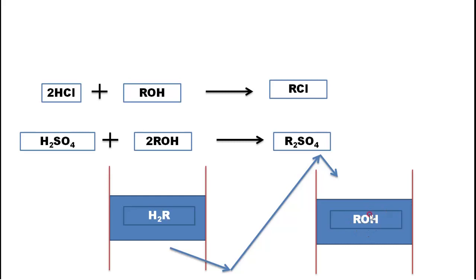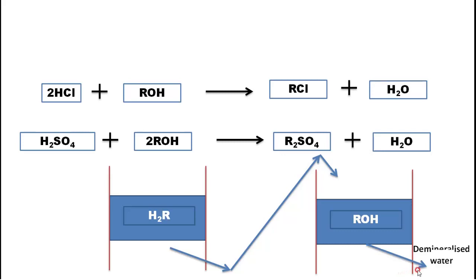The OH will come out, R will stay there only. Then along with this R, the Cl and SO4 stay here as RCl, R2SO4, and OH comes out. Then H came from here and OH came here, and they become H2O, and here we get demineralized water, pure water.